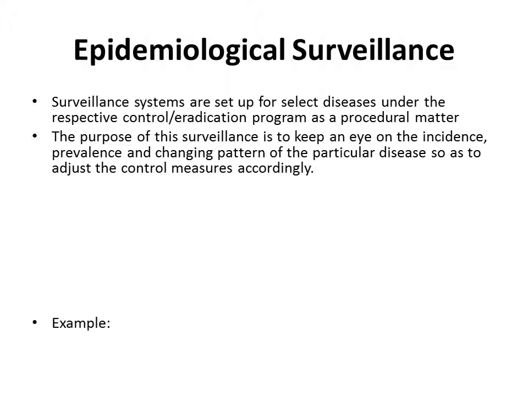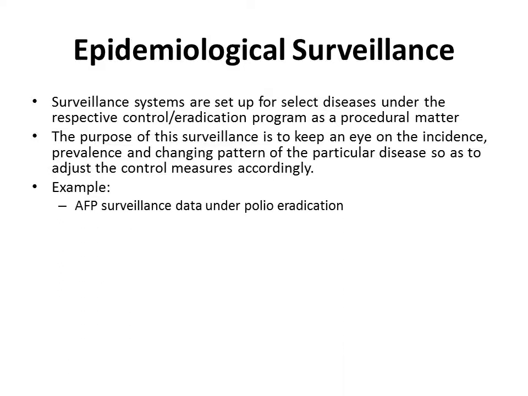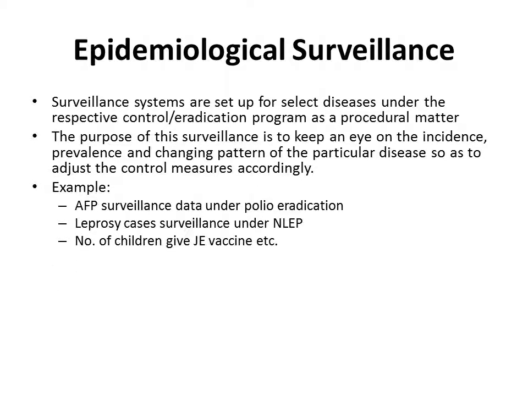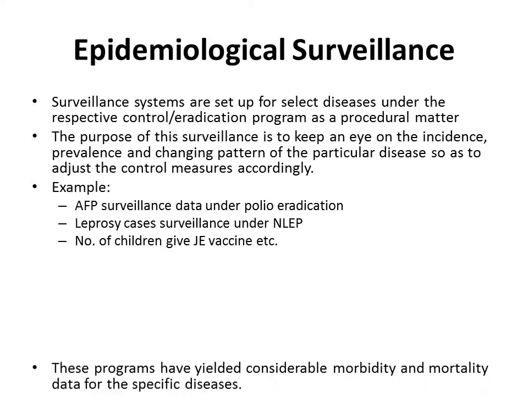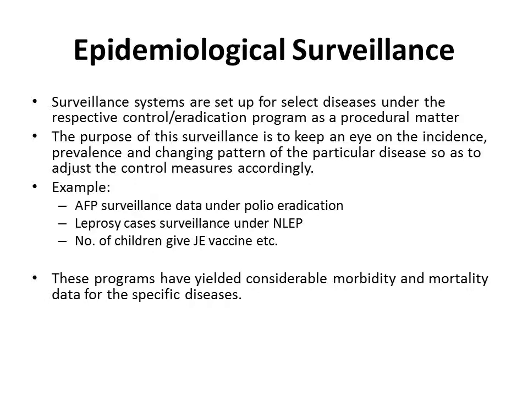For example, AFP surveillance under polio eradication, leprosy cases surveillance under National Leprosy Eradication Program, number of children given Japanese encephalitis vaccines, etc. The surveillance data from these programs have yielded considerable morbidity and mortality data for the specific diseases for which the program is there.